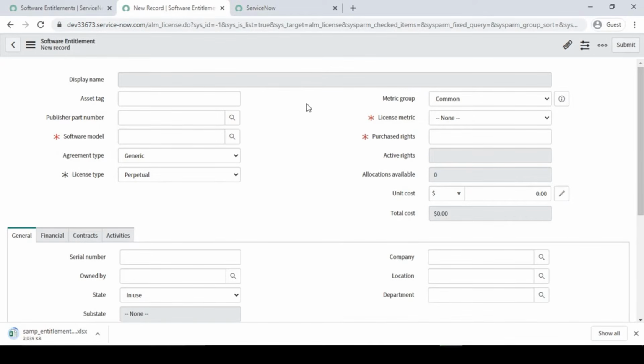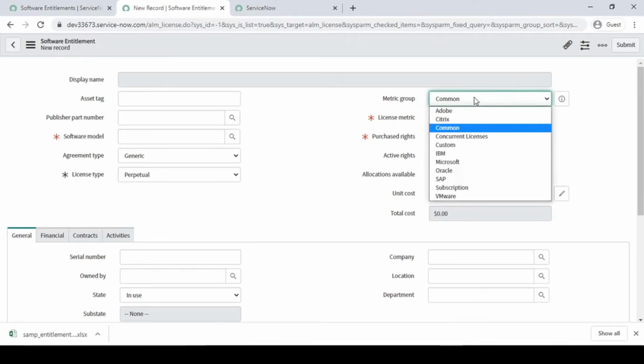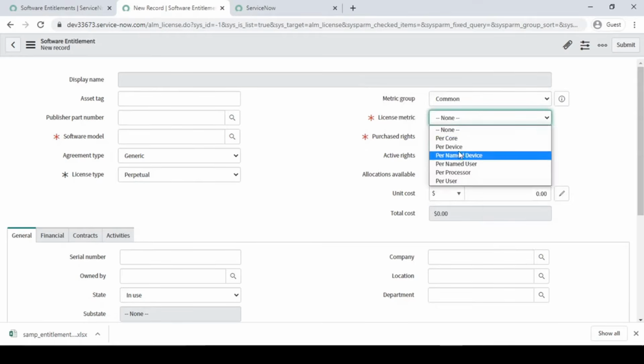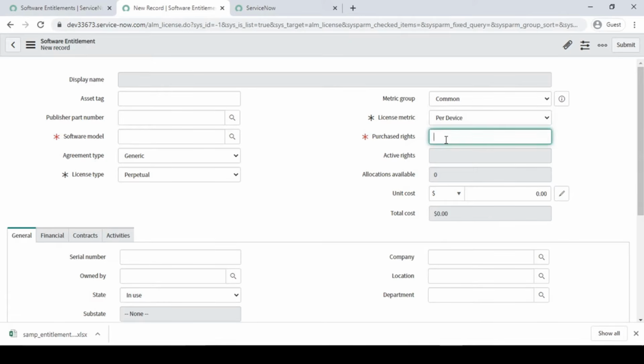Fine. So here let me explain a little bit more about this software entitlement. Whenever we are going to purchase, we choose what kind of metric group it is. I'll talk about it in more detail later. By default it would be the common one. What kind of license metric it applies to: per user, per core processor, or per device. Based on that you just select it. Let's say per device, and we are going to purchase 50 licenses.